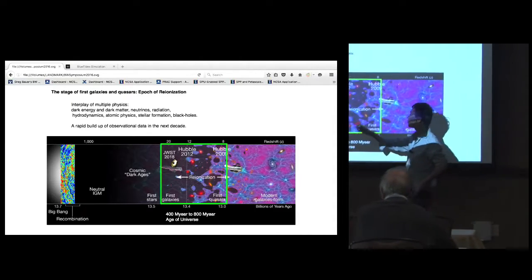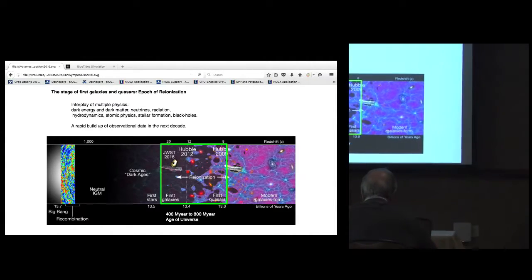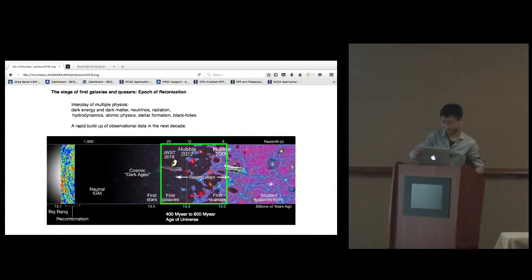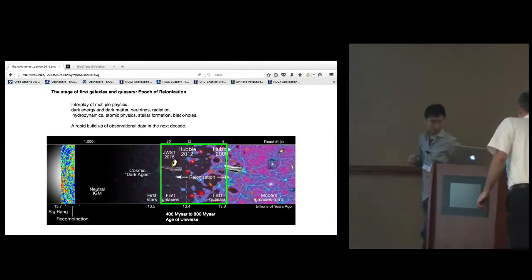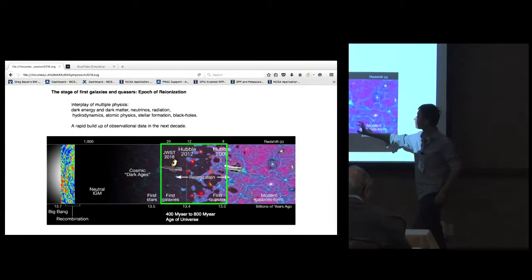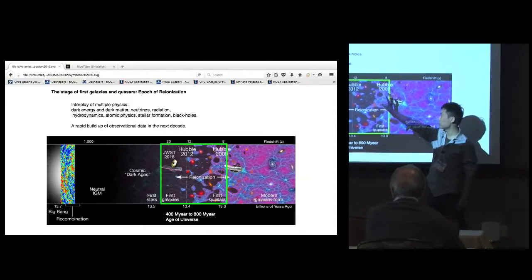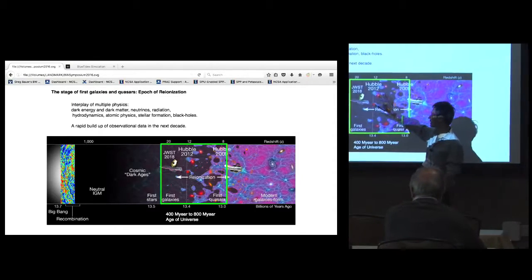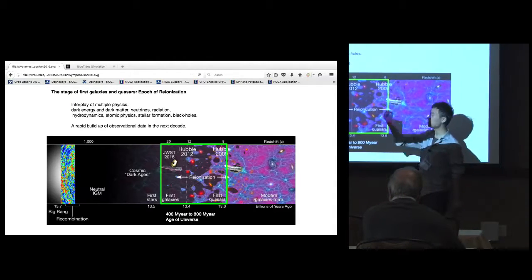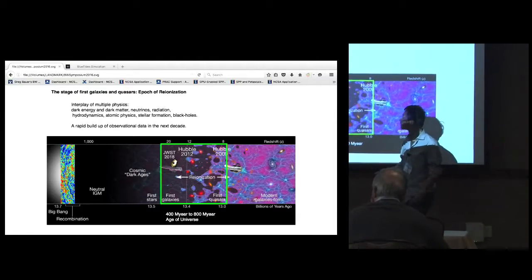It's during this time that the universe is undergoing a quick phase transition. It turned from opaque, where light doesn't travel, to transparent. And so in this epoch of the universe, many components of physics are at work. There is dark energy, dark matter, and there is neutrino, radiation, hydrodynamics, and atomic physics, and the stellar. Most importantly, the formation of stars and black holes and their feedback, the baryonic physics.